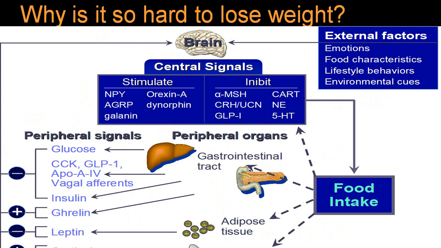So there are multiple factors which are working, and even external factors like emotions, the characteristics of foods you take, lifestyle behavior, and environmental cues. All this has an effect on the brain, and the brain gives rise to central signals which can stimulate or inhibit, and that will have an effect on the liver, GI tract, pancreas, adipose tissue, adrenal glands, all those things.